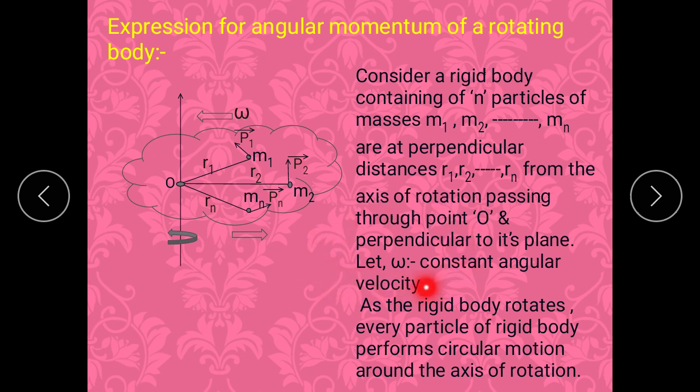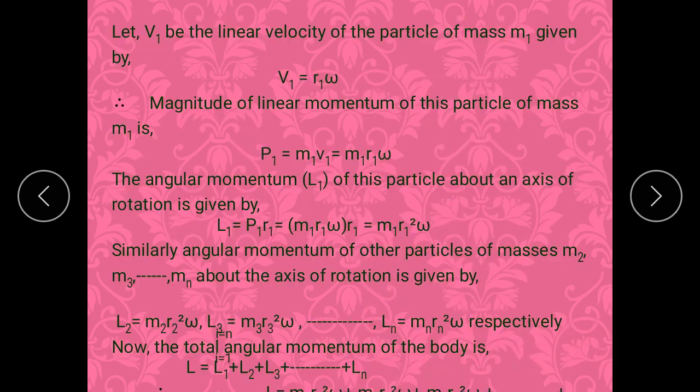Now we will consider that omega is the constant angular velocity. That means this rigid body is rotating about an axis passing through point O with constant angular velocity omega. As this rigid body rotates, every particle of the body performs circular motion around the axis of rotation.